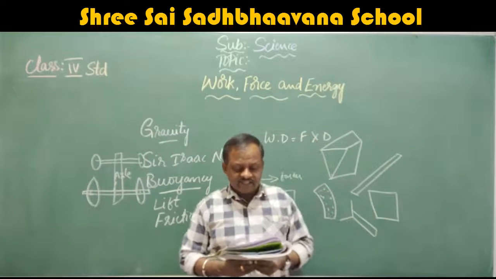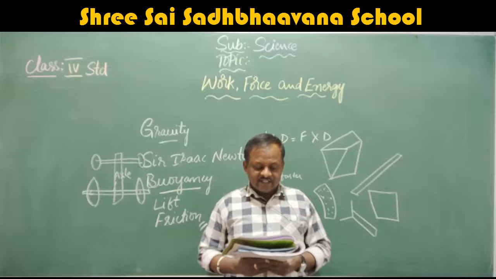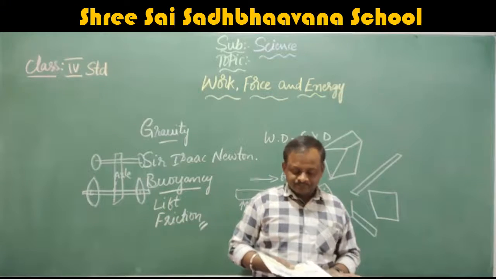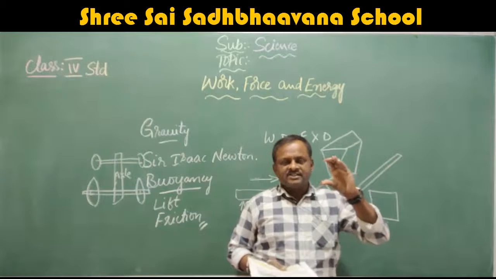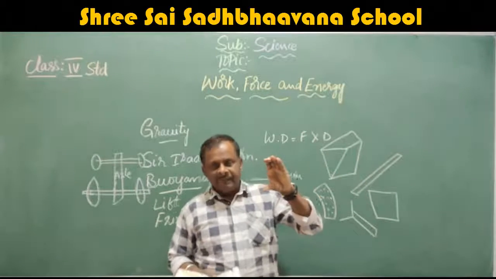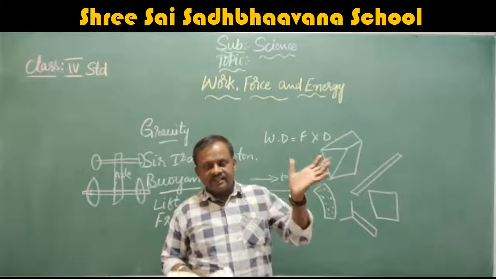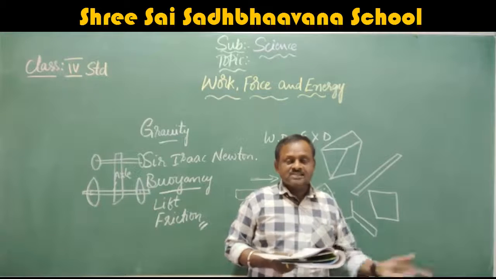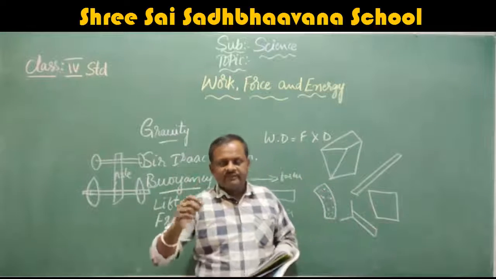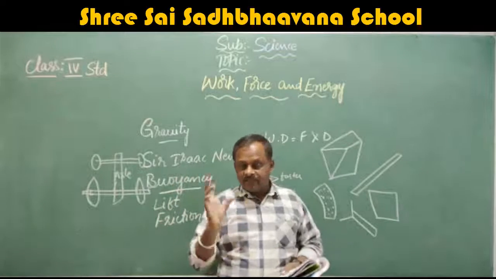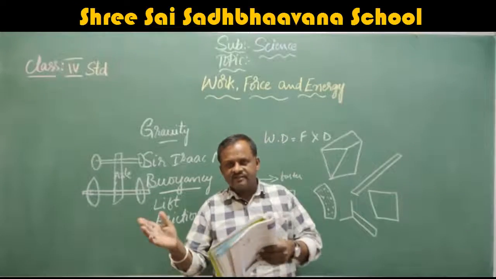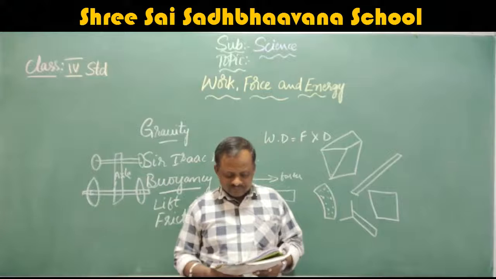Chemical energy in a battery is changed to electrical energy in a torch, which changes the electrical energy into light energy. So by the chemical reaction of what they have filled in the batteries, the chemical energy is converted into electrical energy. A loudspeaker changes electrical energy into sound energy. From the voice we are transmitting the electrical energy, and by that it can be converted into sound energy by the loudspeakers. That means energy can be changed from one form to another form.